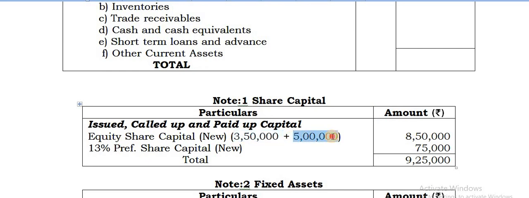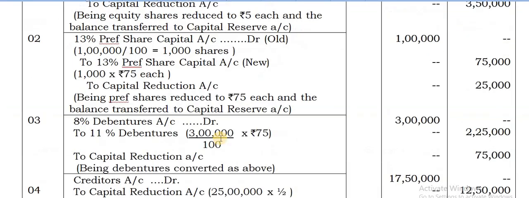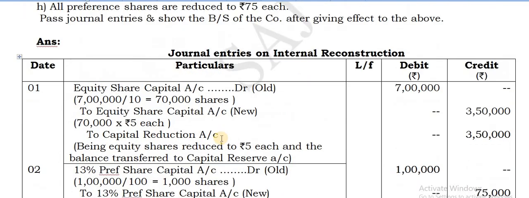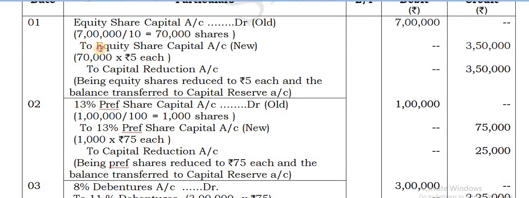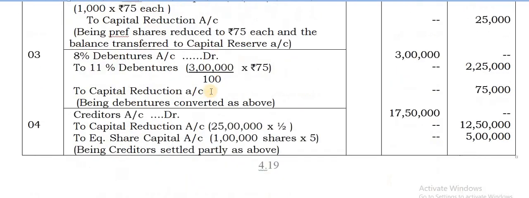Along with that, 5 lakhs being issued to the debenture holders. Sorry, creditors. So you can find in two places that there is a credit to equity share capital. Here again, there is also a new capital to be considered. Here new capital so only 5 lakhs is there.